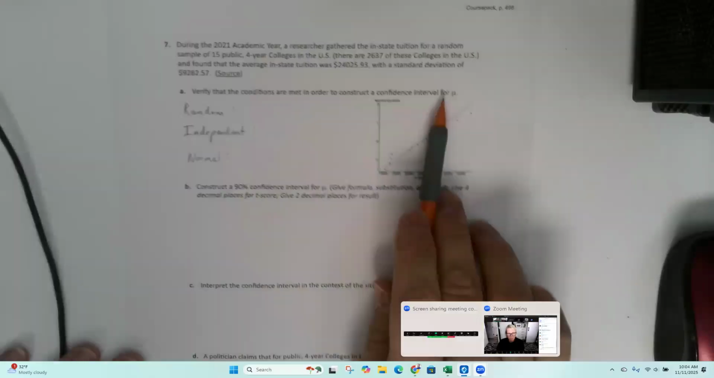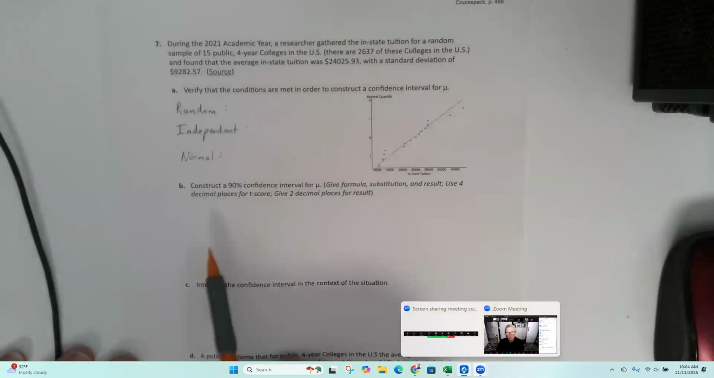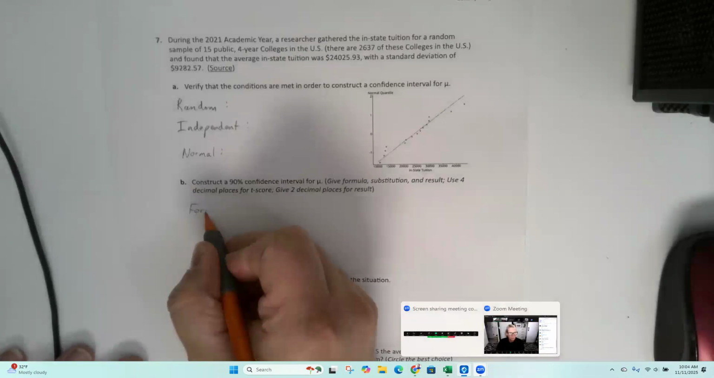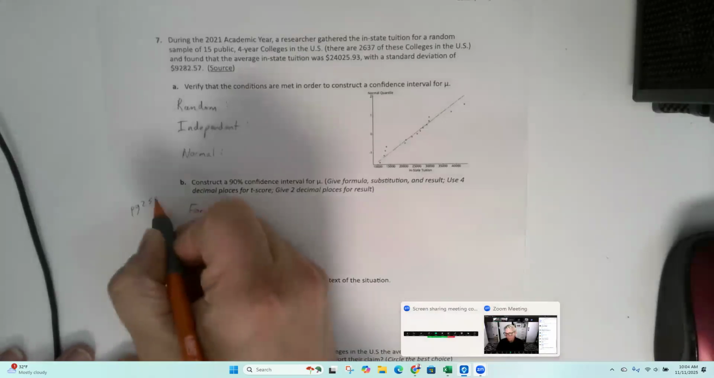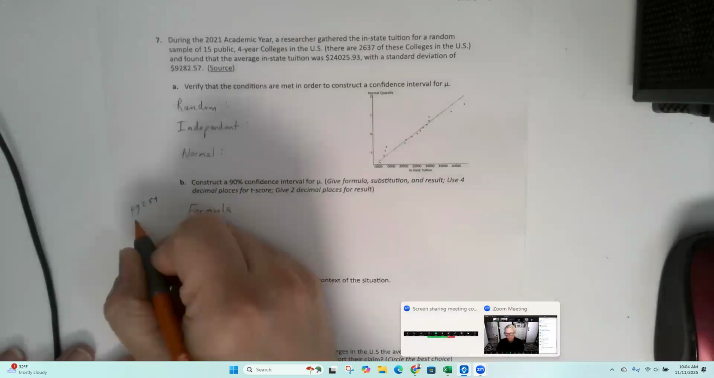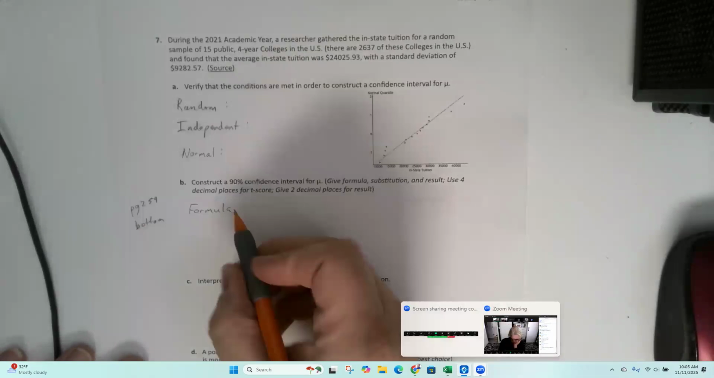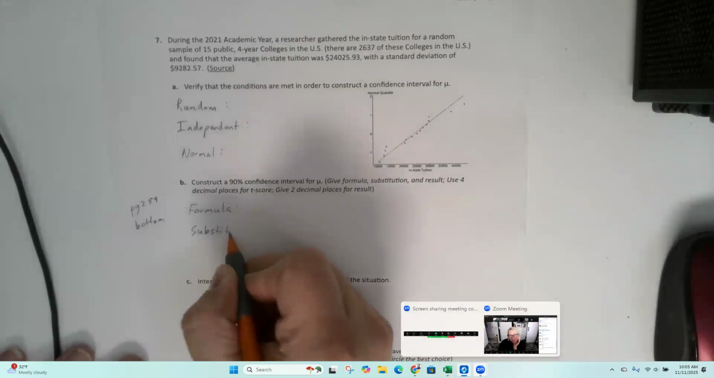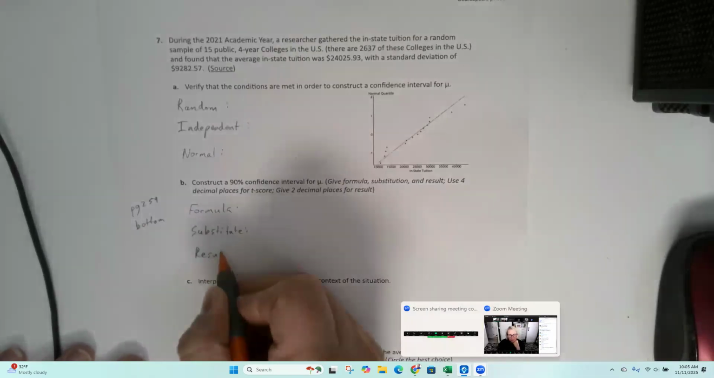So we're constructing a confidence interval for a mean. So construct the confidence interval. There's a formula for that. This one is the one that's on page 259 at the bottom, because now we're actually constructing the confidence interval. So there's the formula. Do your substitution. Get your result.